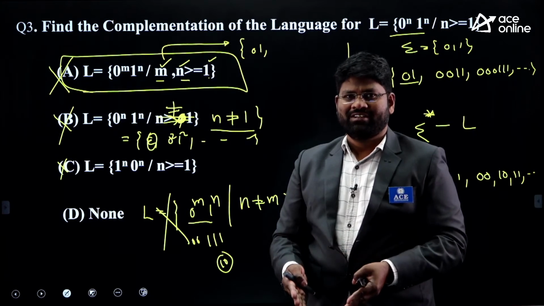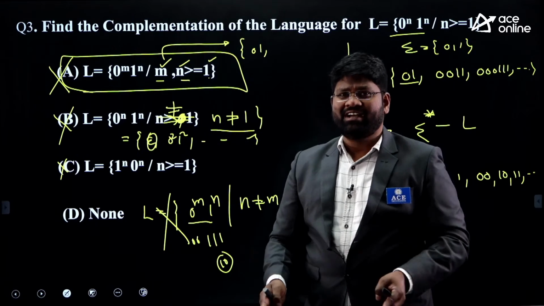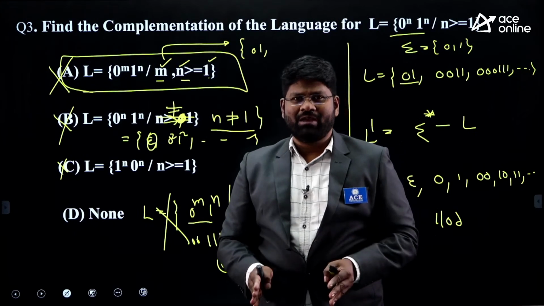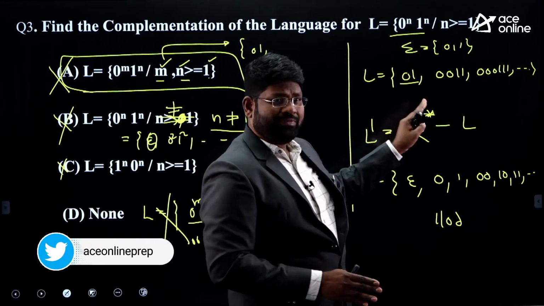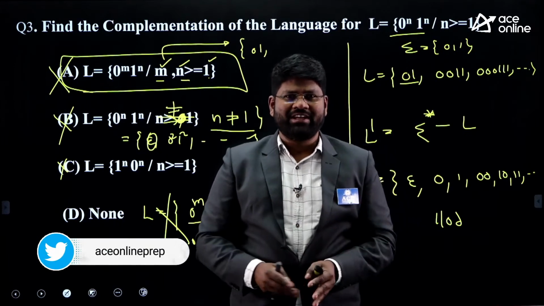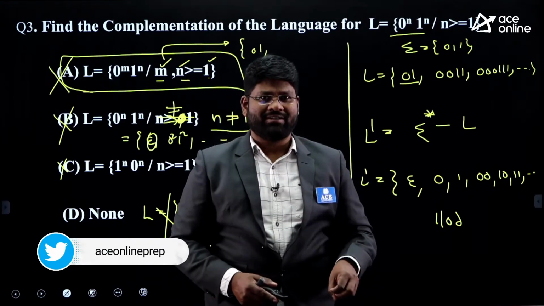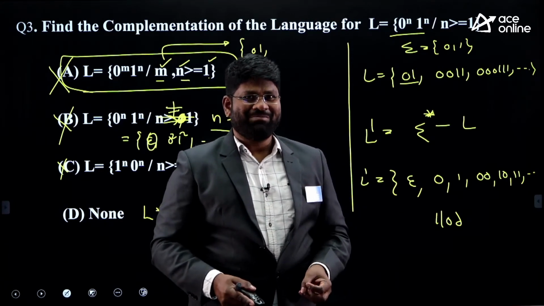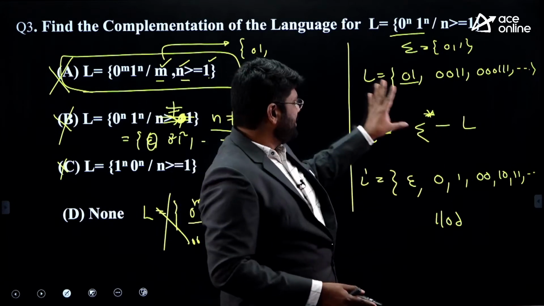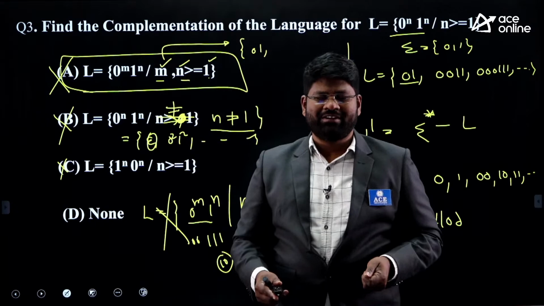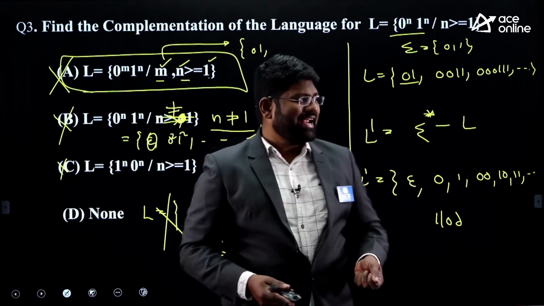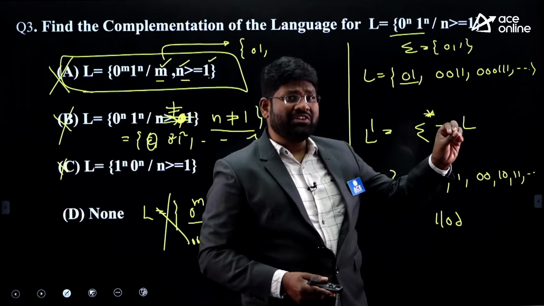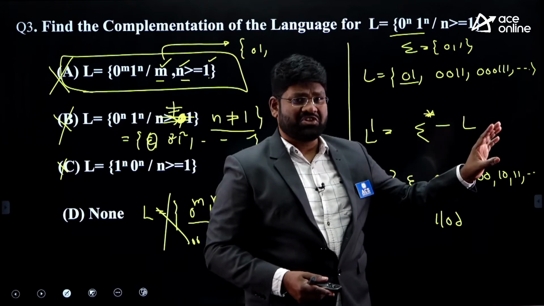That's why my point is that you should be very clear about each and every fundamental concept. Very fundamental point I am saying here: if you know what the language is, you should also be very clear about what is there in the complementation part. In my complementation part, as I said, it's sigma star minus L. Sigma star minus L. So I suggest that whenever you want to look at the complementation part, kindly note all the members of the given L up to length 3 or length 4 without missing any string.